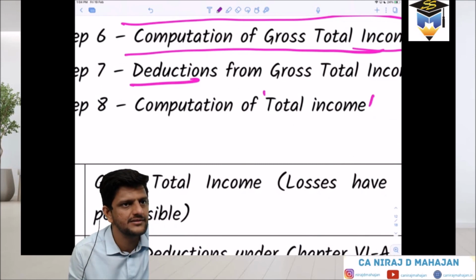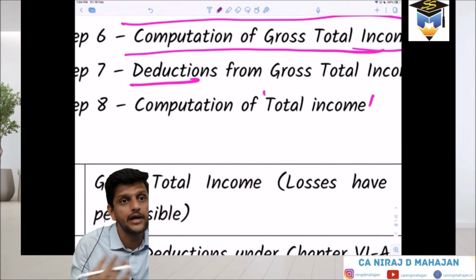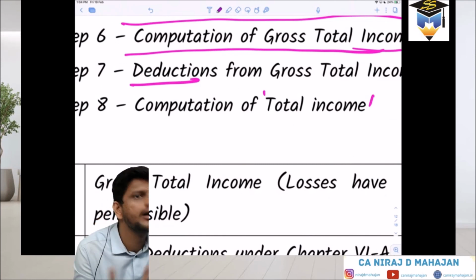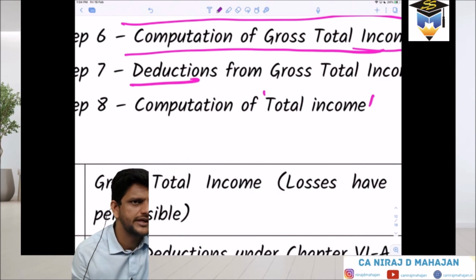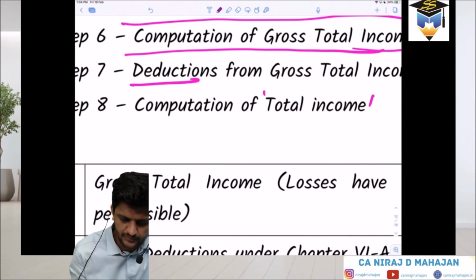Income or tax? This is income. Tax liability will be calculated on total income at what rate? Just now we saw 5, 10, 20, 30, whatever, at least for individuals right now. Clear till here? Yes?